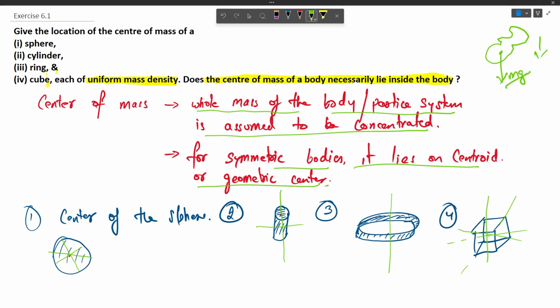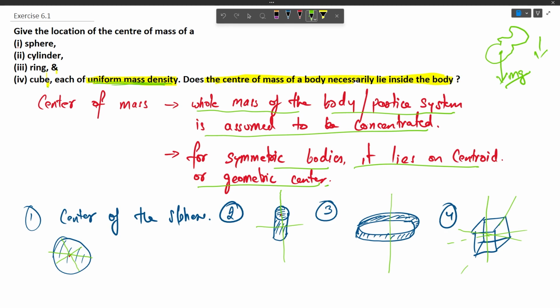Now for a sphere. In all the four different objects that have been given, it is said that they have uniform mass density, that is, the density doesn't change with location. So the bodies are symmetrical, and for symmetrical bodies, the point at which the axes of symmetry meet is generally the geometric center or the centroid, and that is also the center of mass of that body. So for a sphere, it is the center.